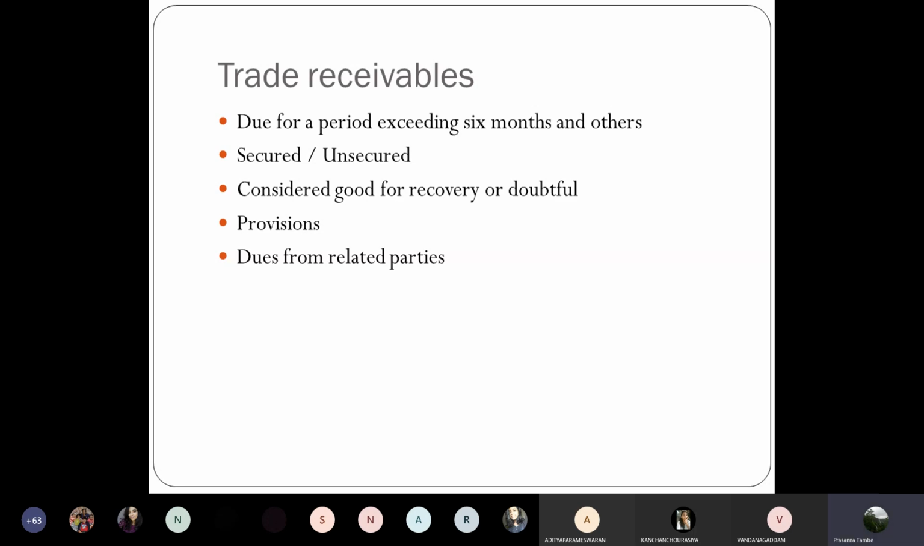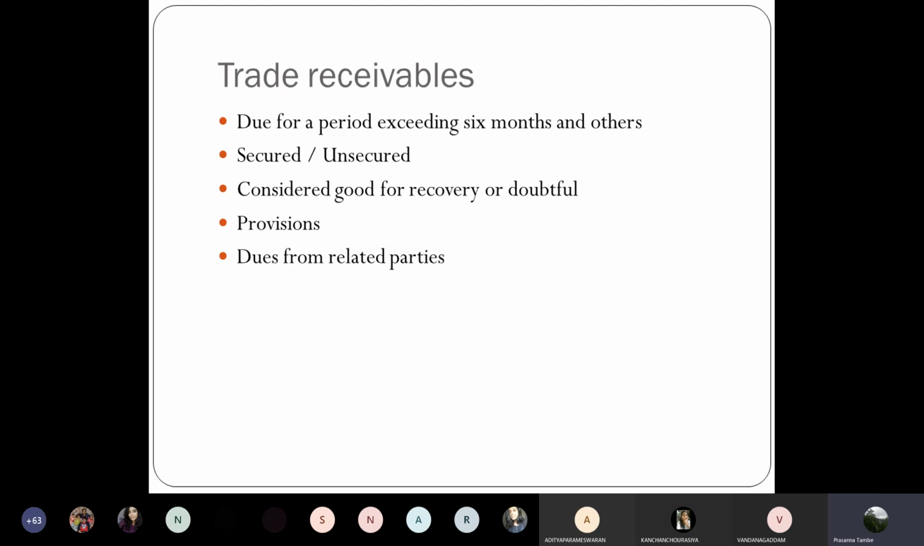You will also have to provide information whether the debtors are secured or unsecured. Most of the time debtors are unsecured, but still, in case you have any secured debtors for whatever reason, that information has to be provided in the balance sheet. Another important aspect is whether these are considered good for recovery or doubtful debts. That means your debtors will be further classified into those which can be recovered in the normal course of business, which are not in the nature of doubtful debts, and the other category where the debtors are in the nature of doubtful debts. Those will have to be separately disclosed.